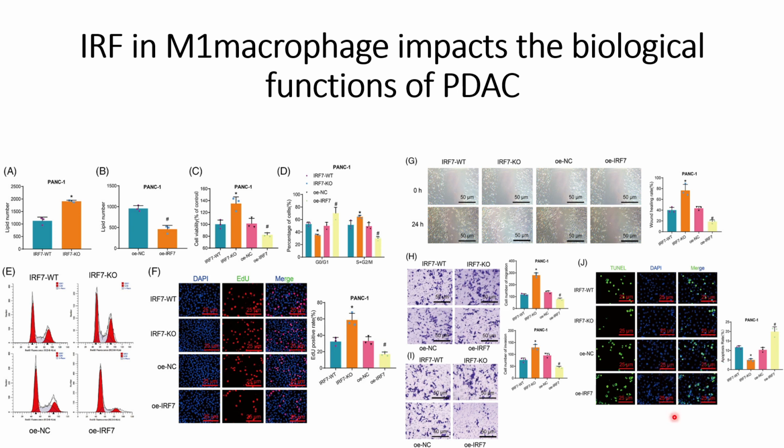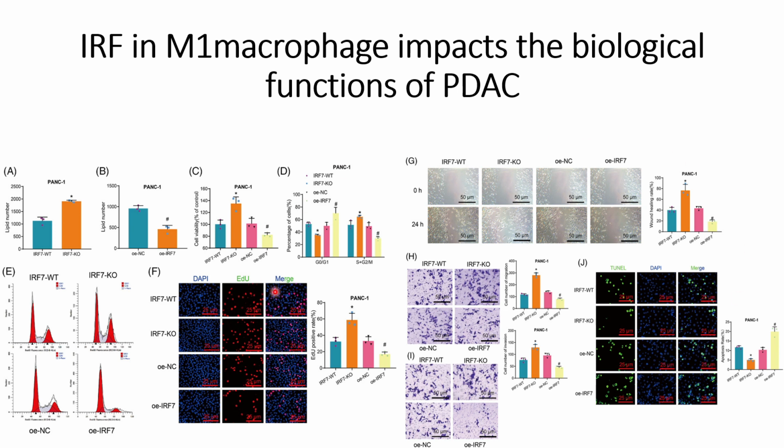And similar results are shown where IRF7 is overexpressed: they see more apoptosis compared to the case where IRF7 is not overexpressed, indicating that more IRF7 will cause a reduction in the pancreatic cancer cells. The increase in the cells in the G2 and M populations could also be because of the low apoptosis of the cells in the IRF7 knockout, and where IRF7 is not overexpressed.